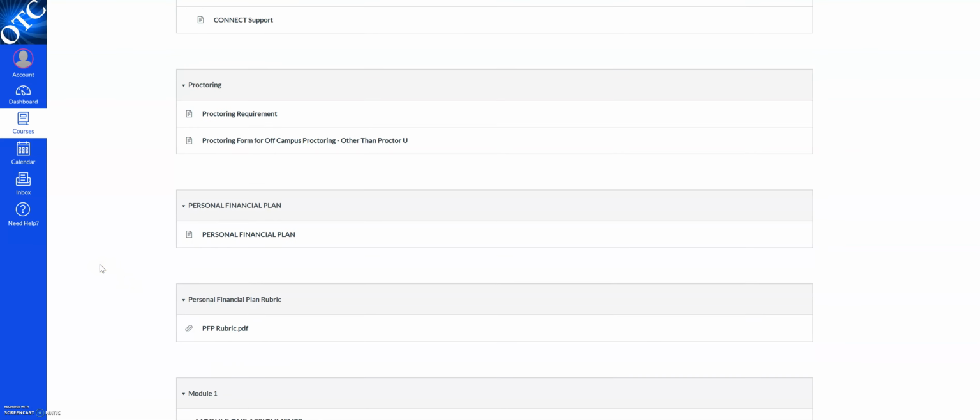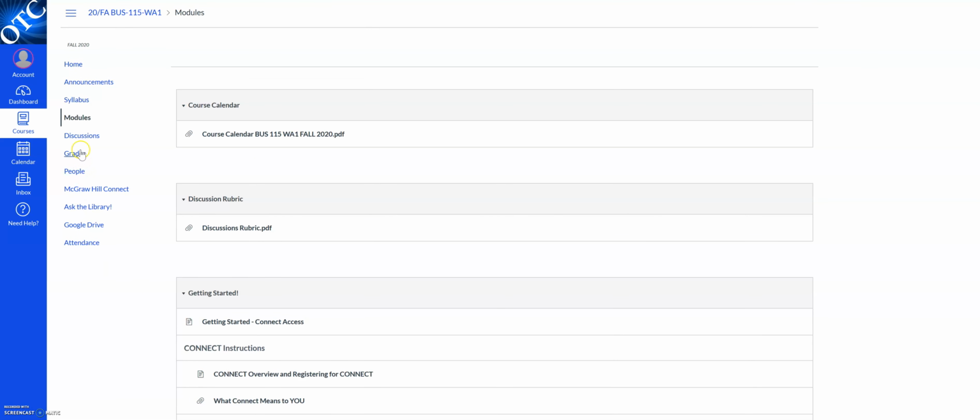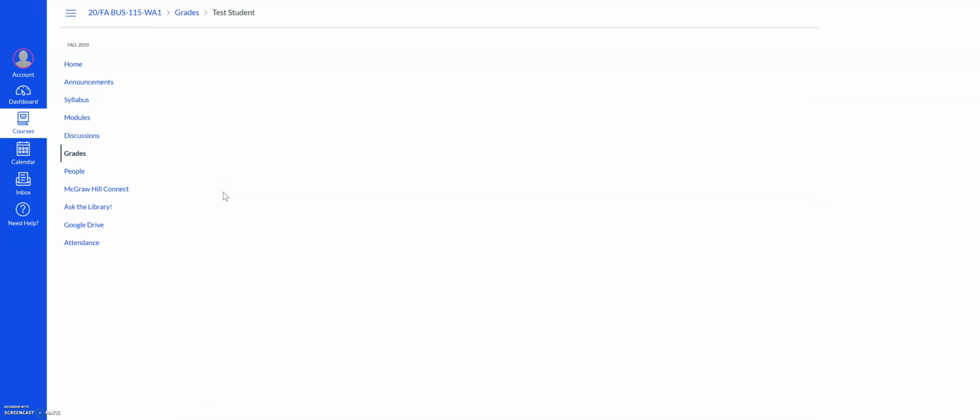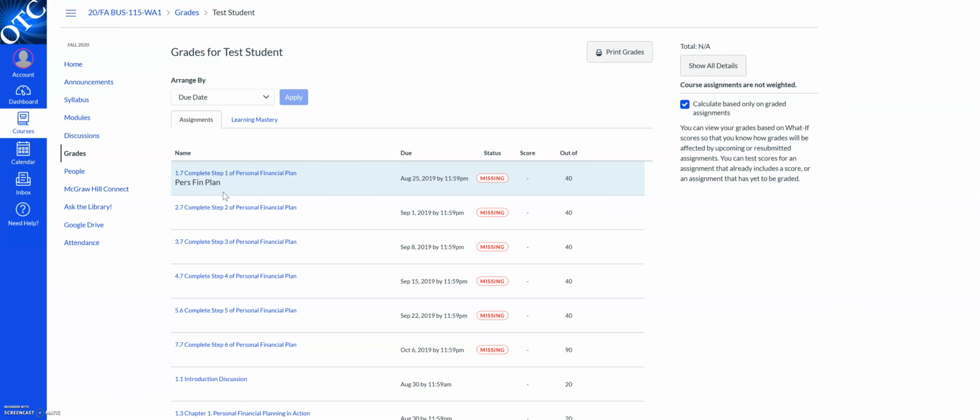I want to call your attention also here, scroll back up to the grades area. Each of the assignments will be listed over here on the left-hand side and the due dates. And once you post an assignment, it will be posted in here. You can see it in here.